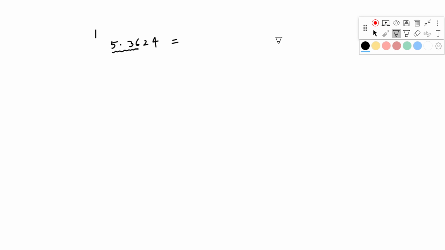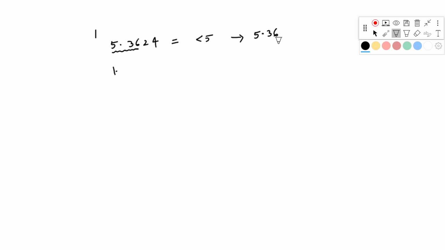What you have to do is simple. First of all, you have to see the next value after the third digit. If this value is less than 5, you don't need to change anything. You have to report your value as 5.36 only. Clear?